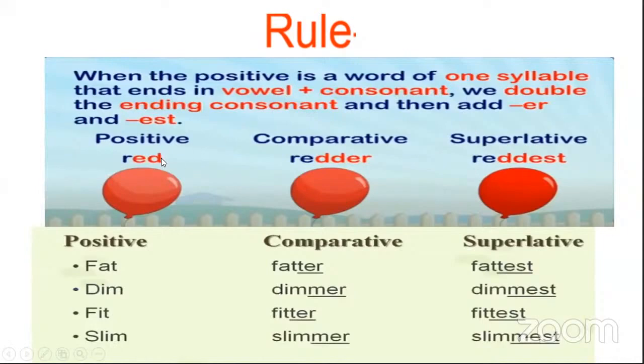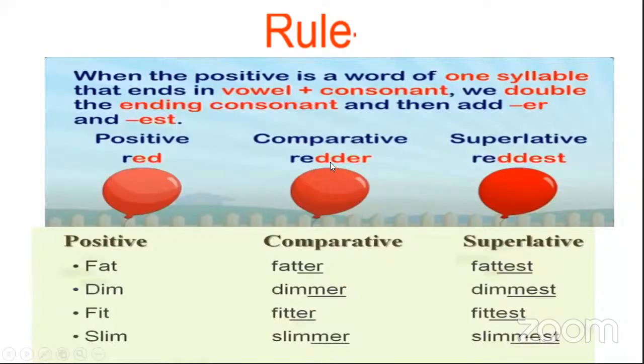Double means we repeat the D again, and we repeat the T again. While doubling the letter, we add ER in the comparative and EST in the superlative. For example, red will become redder and in superlative, reddest.